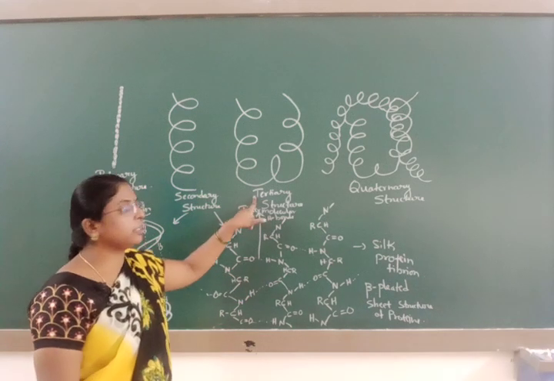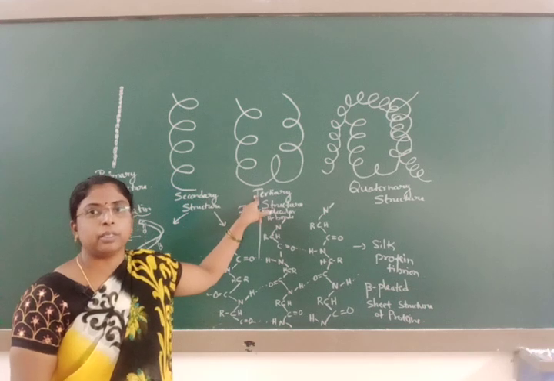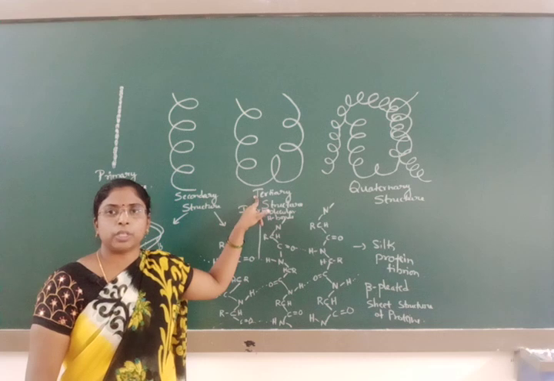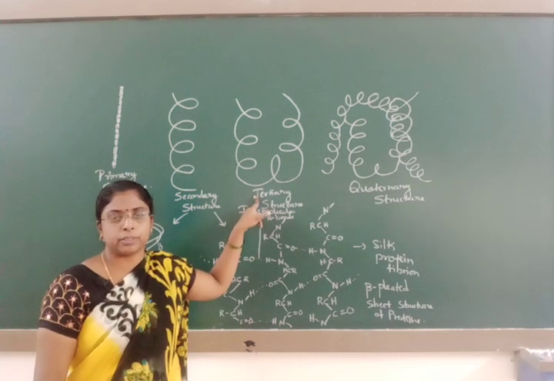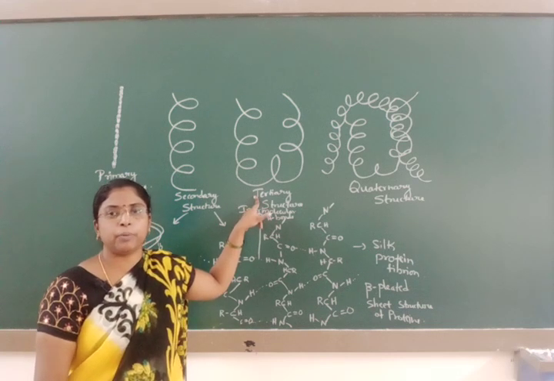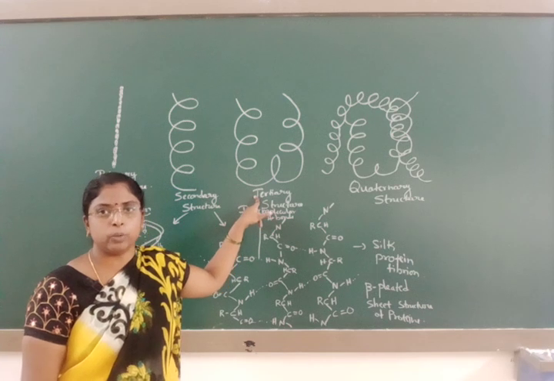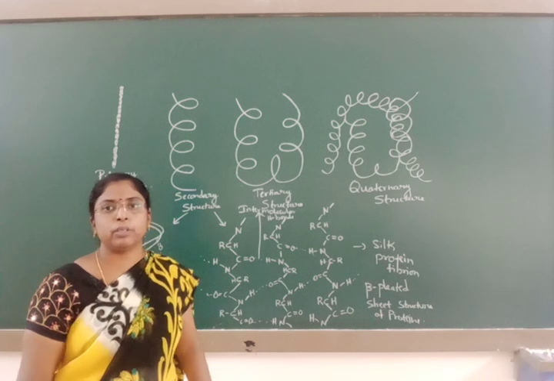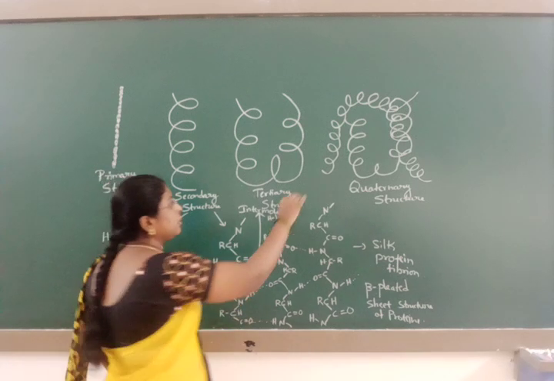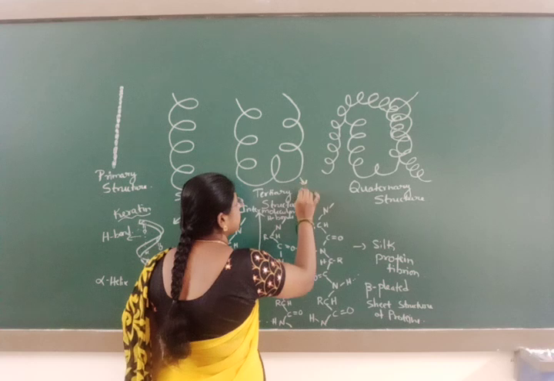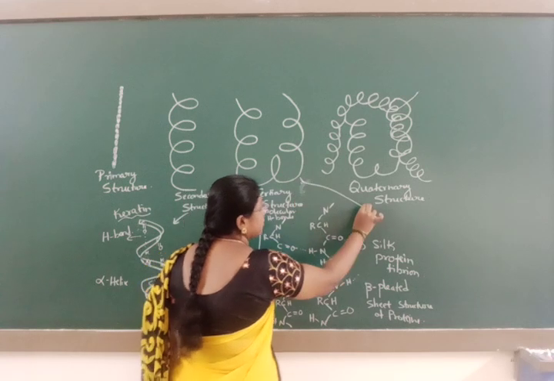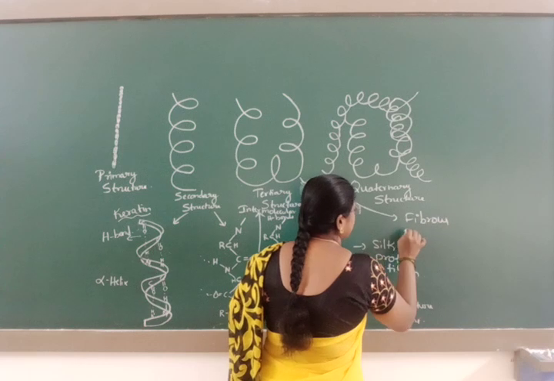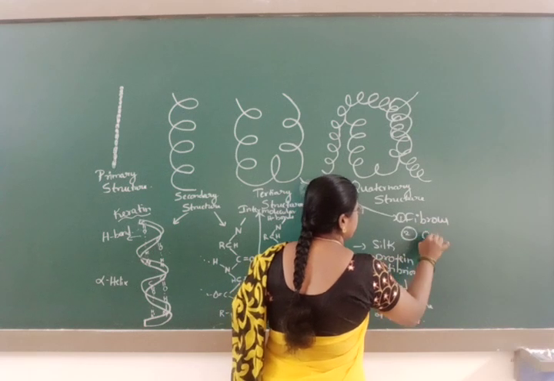Third comes the tertiary structure. Tertiary structure explains the overall shape of a polypeptide chain. Here it may be one polypeptide chain or maybe two polypeptide chains. Tertiary structure has two types. One is the fibrous structure and the second one is the globular structure.